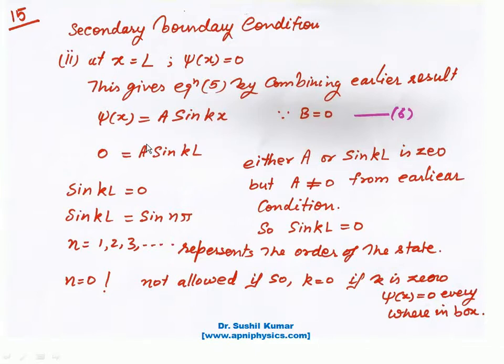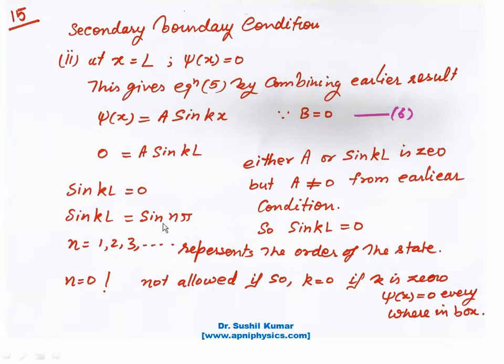It is a sin kL, because at x is equal to L, a is not equal to 0, it means sin kL is equal to 0, because from the earlier analysis about the arbitrary constant, a is not equal to 0. So the second factor is equal to 0, that is sin kL, and it is possible only when sin kL is equal to sin n pi.